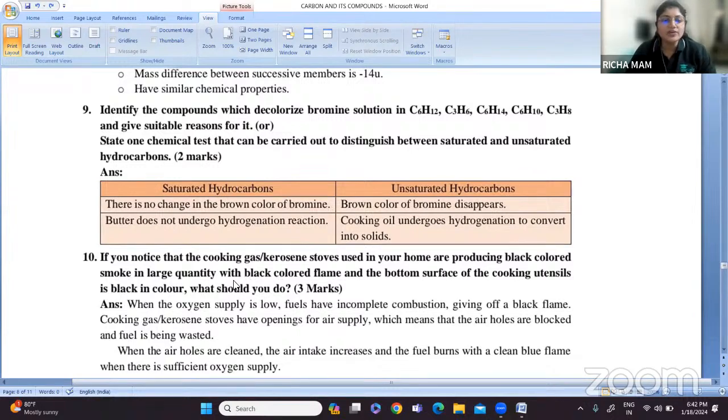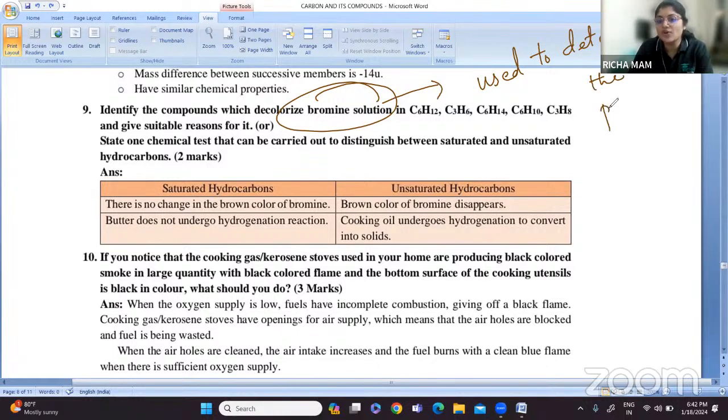Now what is the bromine test? This bromine test is used to detect the presence of a double bond or triple bond in a particular compound.